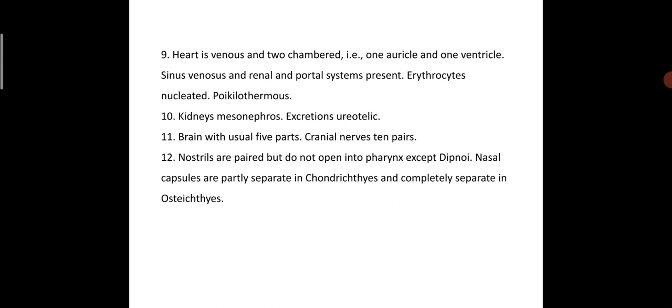Brain with usually 5 parts, cranial nerves 10 pairs. So nostril is paired. Yes, of course, nostril is paired in the fishes.